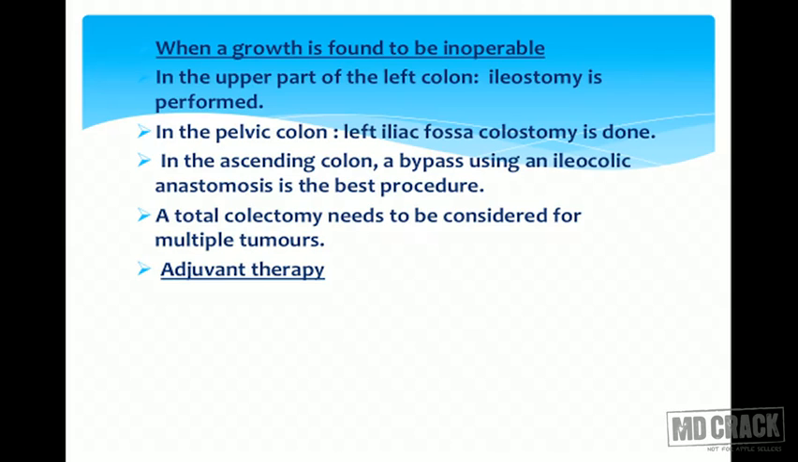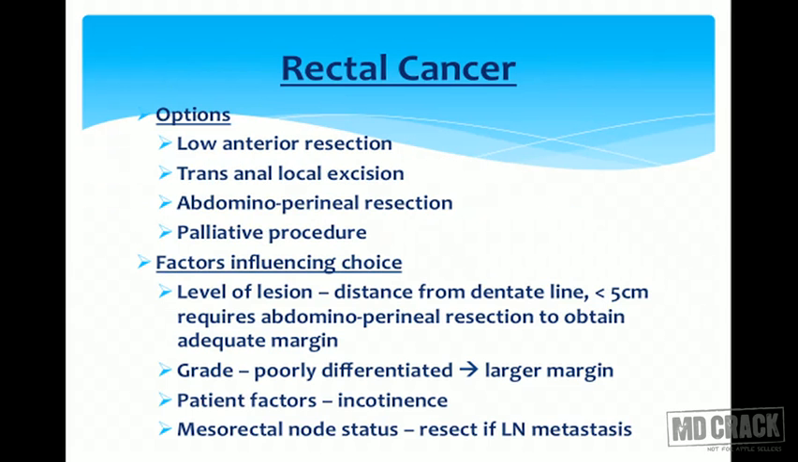A total colectomy needs to be considered for multiple tumors. Adjuvant therapy, that is chemoradiation, should be given. Now we'll come to rectal cancer. The options are low anterior resection, transanal local resection, abdominoperineal resection, and palliative procedures.